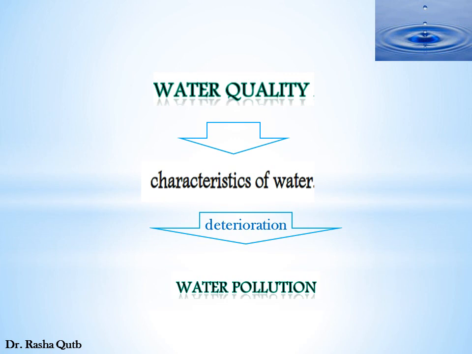This change could be chemical, if the water contains some heavy metals or dissolved substances. It could be biological, if water contains bacteria or viruses, or it could be physical changes in the color, taste, smell, and temperature of water in such a way that has harmful effect on living things or makes water unsuitable for being used. In this case, we have water pollution.